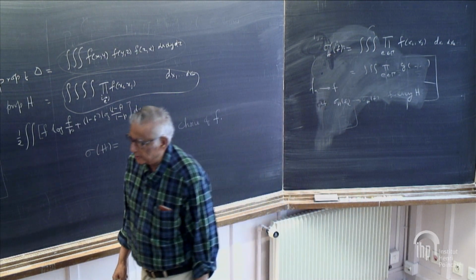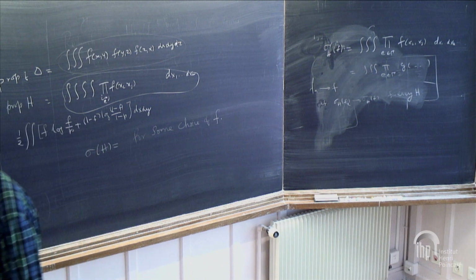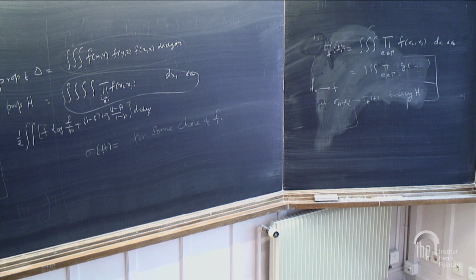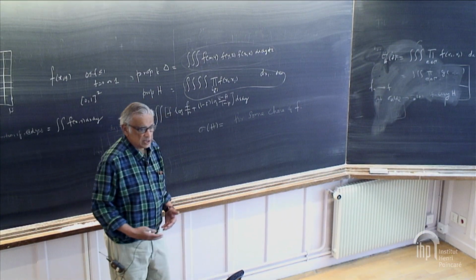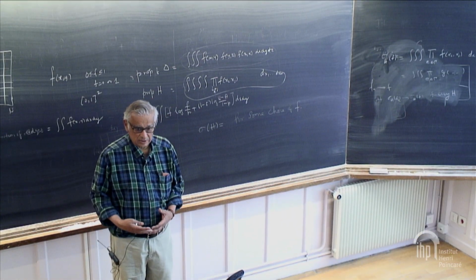If you think about it, there is a symmetry in the problem. Permutation symmetry of the vertices hasn't gone away. So that somehow should be reflected here, and it's reflected as measure-preserving transformations of the unit interval.